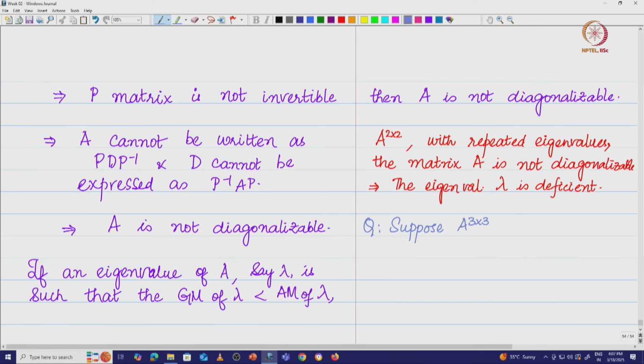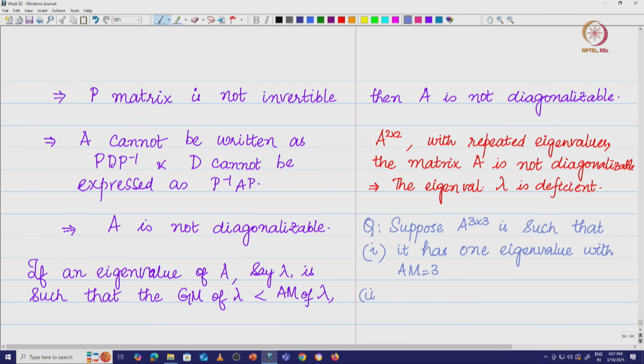Suppose A, 3 by 3, is such that number 1, it has one eigenvalue with algebraic multiplicity 3.